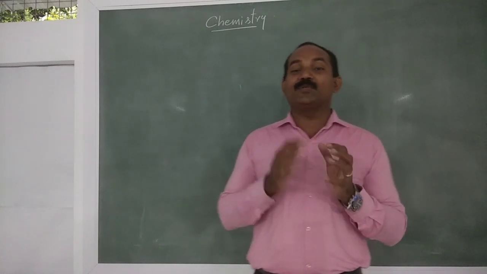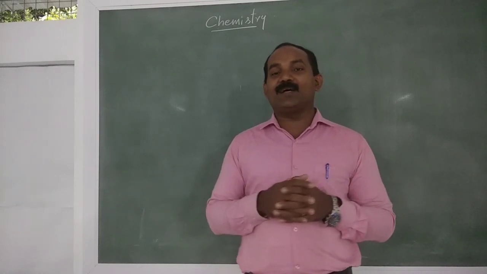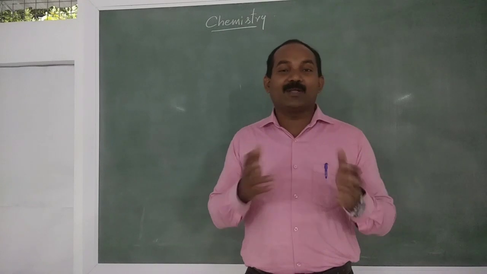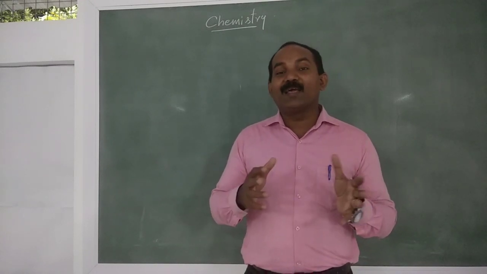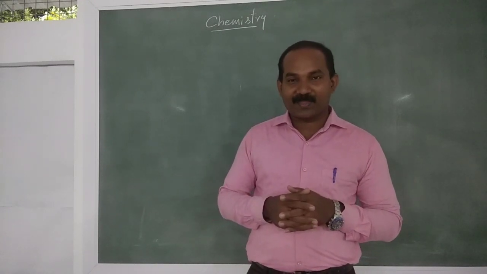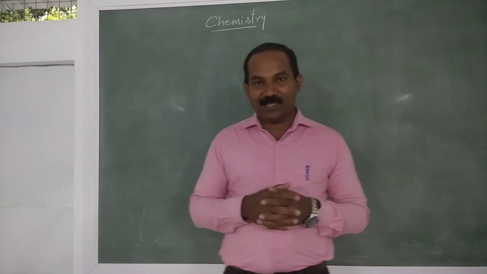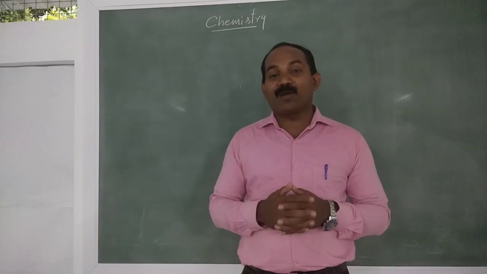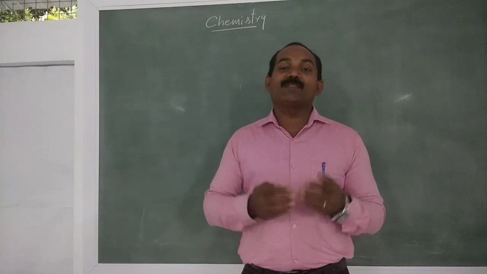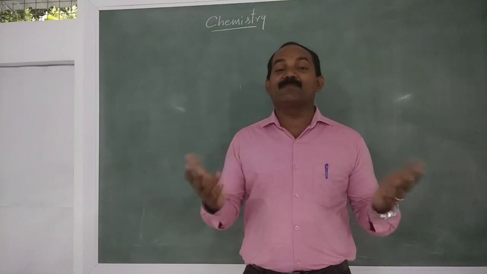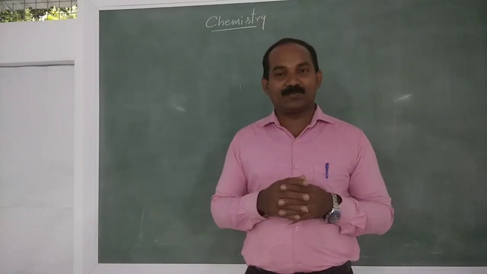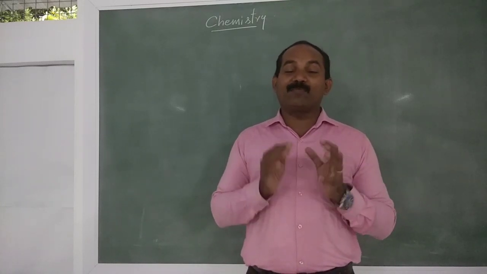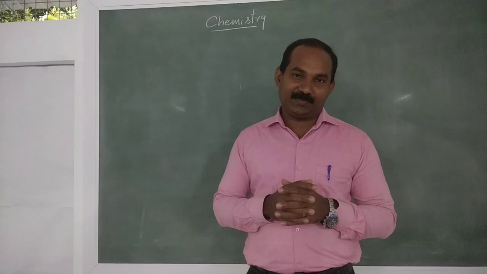Carbon has uniqueness, as you learned in the previous classes. What are the uniqueness of the carbon atom? Smaller size, high electronegativity, tetravalency, then formation of multiple bonds with carbon or with other elements like oxygen, nitrogen, sulfur, etc. Isomerism. So these are the uniqueness of the carbon atom. That's why carbon forms this many compounds.